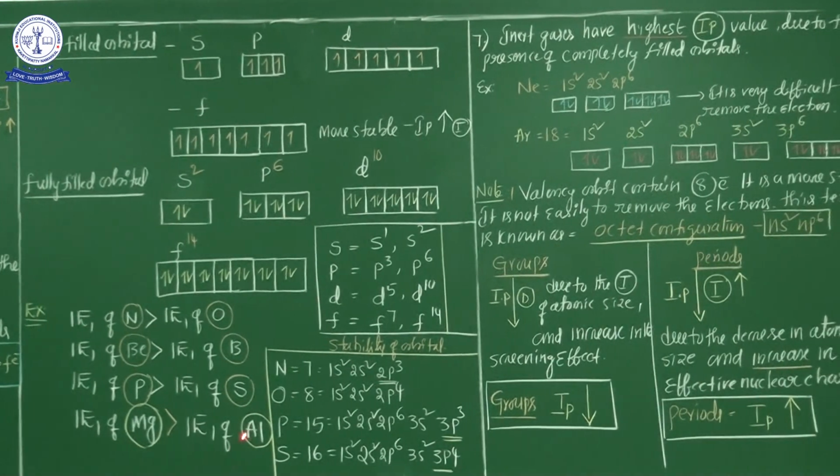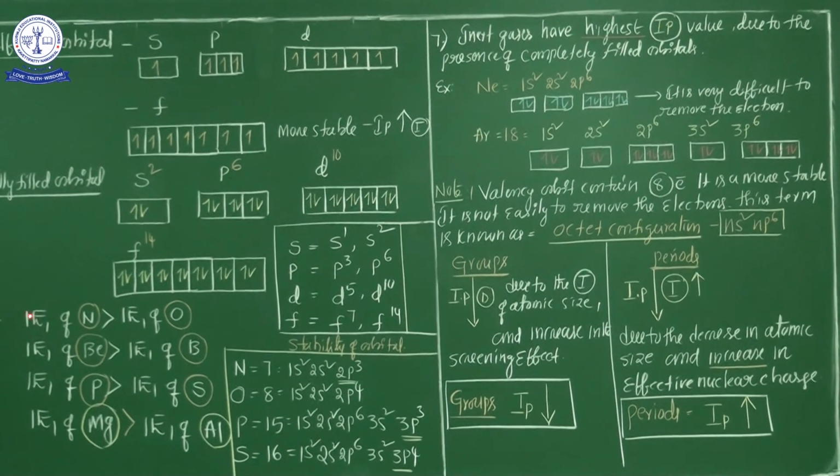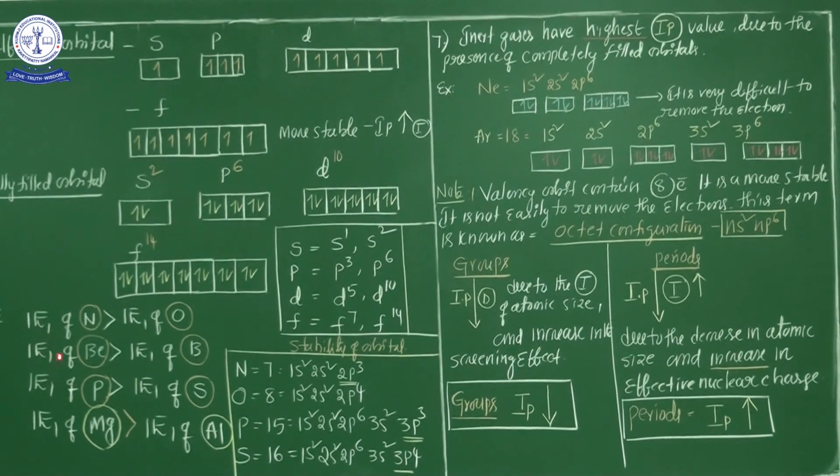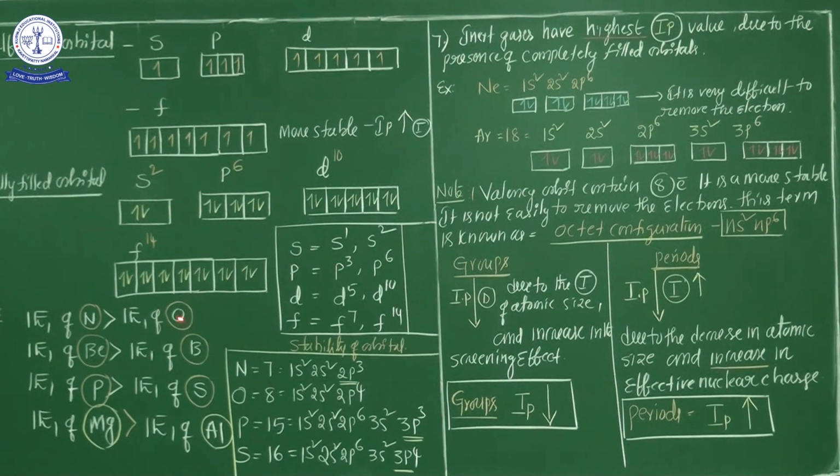Now see, every student, this is the most important part. Ionization potential one, or ionization energy one: first ionization potential or first ionization energy. The first ionization potential of nitrogen is maximum compared to oxygen. It means electron removal from oxygen is easy, but from nitrogen it is difficult. What is the reason? See here, the nitrogen electronic configuration is 1s2 2s2 2p3.